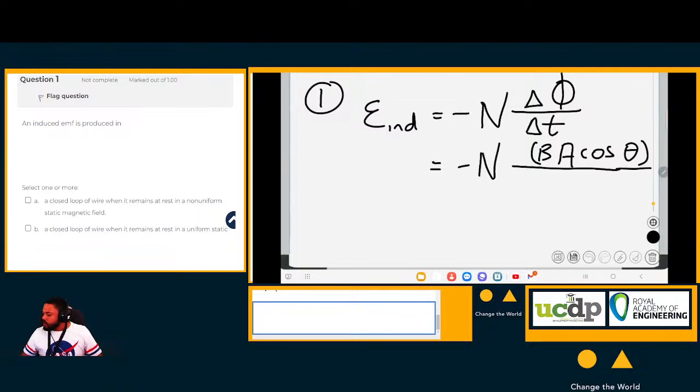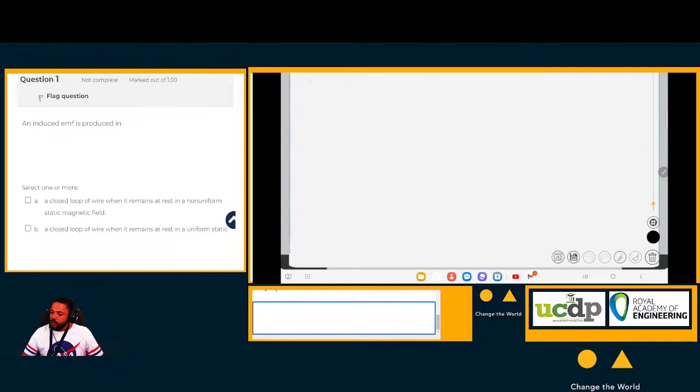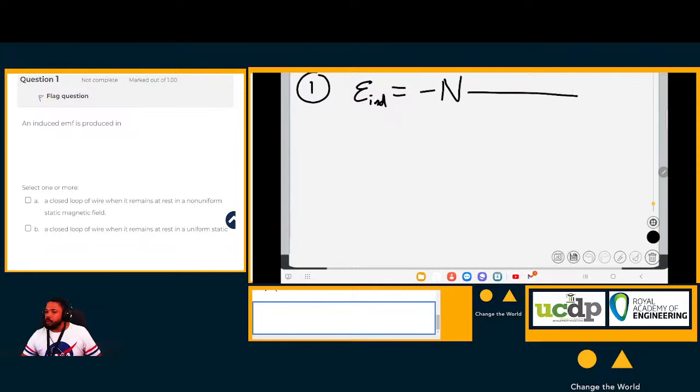Now, let me just restart. This session is on Faraday's law. Faraday's law in its mathematical form can be stated as such. It says that the induced EMF is equal to the negative of the number of loops multiplied by the change in the electric flux over the change in time.